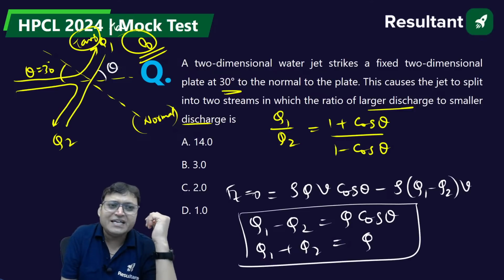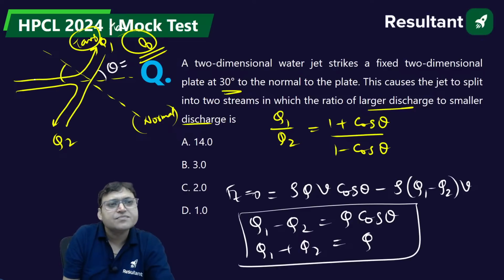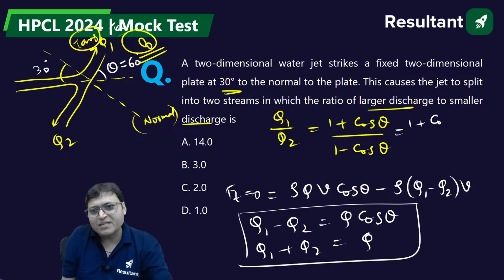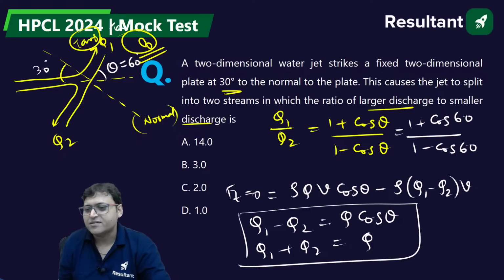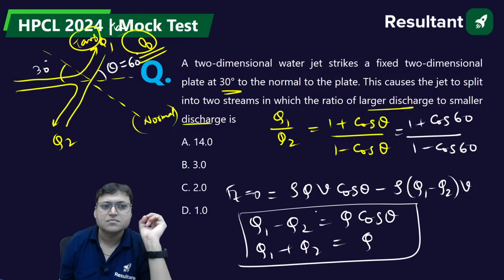So theta is actually this. If this angle is given as 30 degrees, then this will be 60 degrees, isn't it? So 1 plus cos 60 upon 1 minus cos 60 should be the answer. Getting it or not? What is cos 60? 1 by 2.